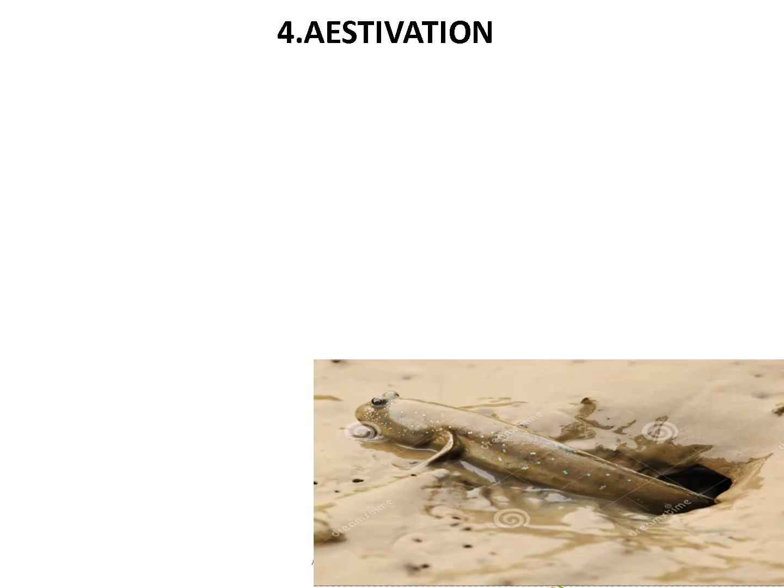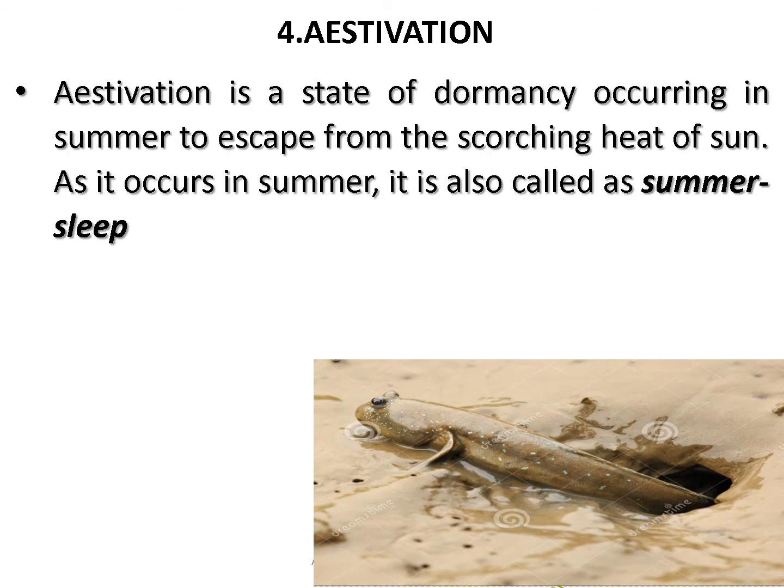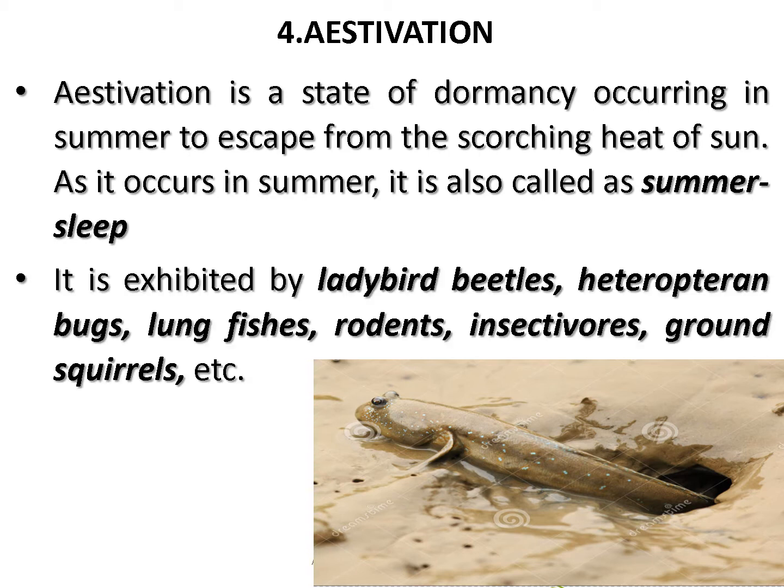Okay. And the fourth thermoregulatory mechanism is estivation, just opposite to hibernation. Hibernation means winter sleep. Estivation means summer sleep. Okay. So there are certain organisms. See, it is a state of dormancy occurring in summer to escape the scorching heat of the sun. So to avoid the extreme heat, some organisms used to sleep throughout the summertime.